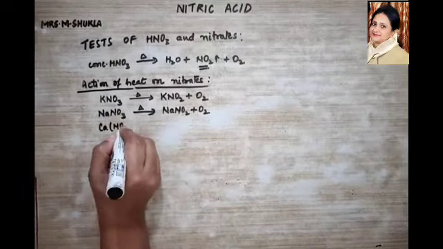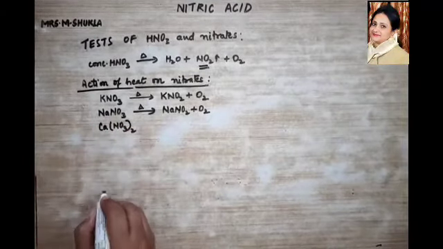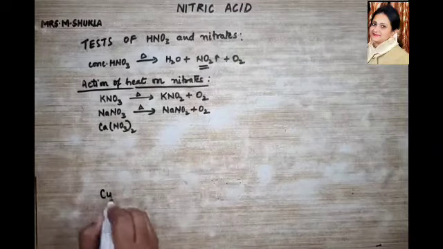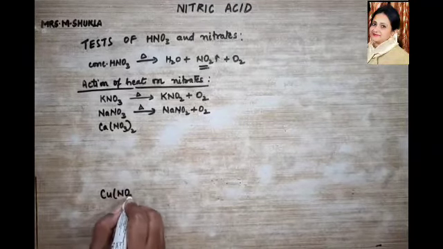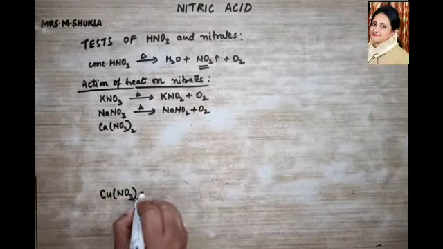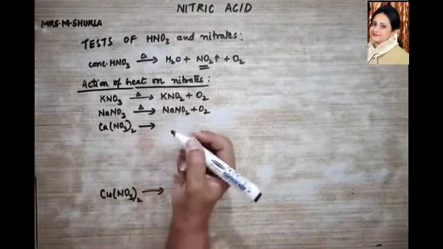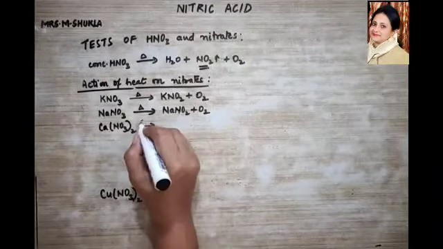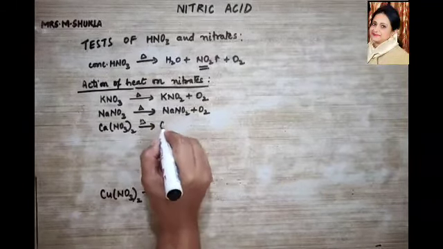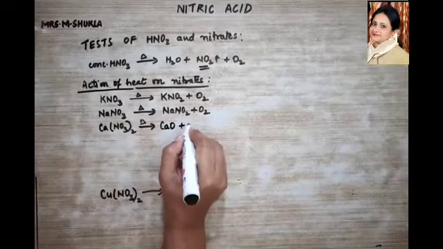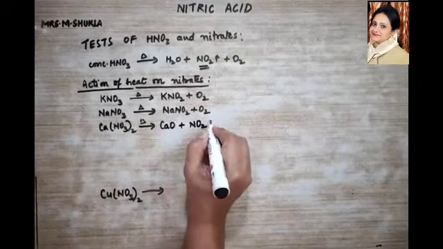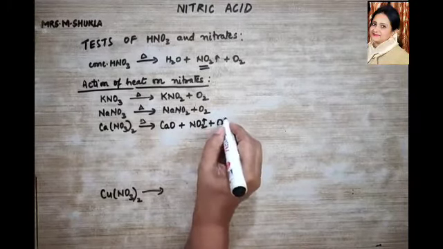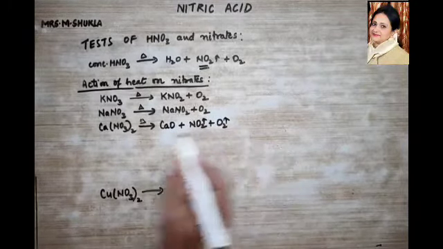Now we talk about the next one, calcium nitrate. Now look over here. From one C, I am going to go to the next C. What is the next C in the activity series? Copper nitrate. Over here you will find that mostly all the reactions are the same. For example, calcium nitrate on decomposition will give you calcium oxide plus nitrogen dioxide, and oxygen gas will be given out. These are all the gases that are given out.